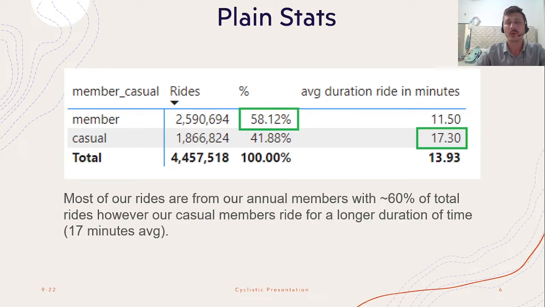Out of the 4.4 million rides, around 60% are for our annual members. This is a good thing. That means they know that they're using our services a lot, and therefore they see value in making themselves an annual subscription. Something interesting to note is that our casual members ride far more than our annual members in the average duration time. This was something I wanted to look into further.